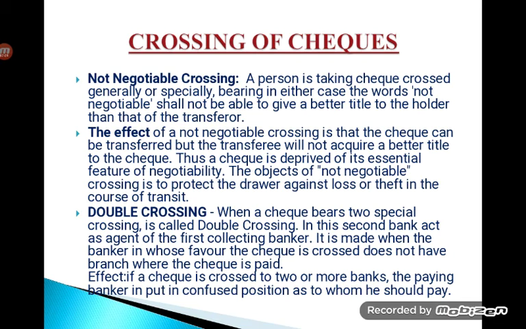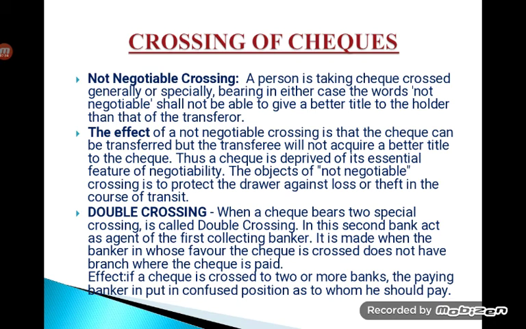Then next type is not negotiable crossing. A person taking a check crossed generally or specially, bearing in either case the words not negotiable, shall not be able to give a better title to the holder than that of the transferor. The effect of this crossing is that the check can be transferred, but the transferee will not acquire a better title to the check, which means the check is deprived of its essential feature of negotiability.